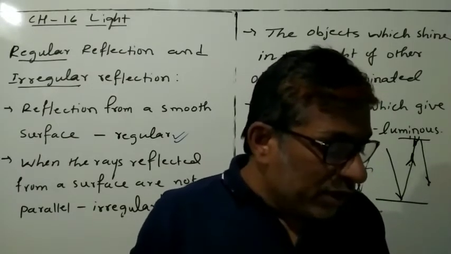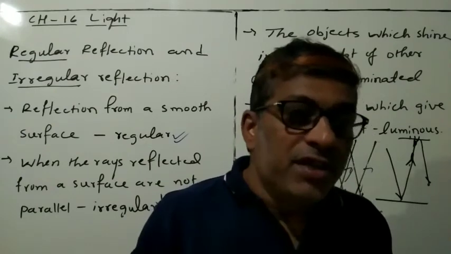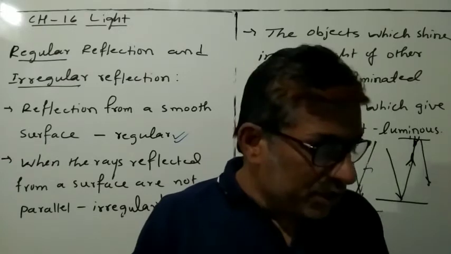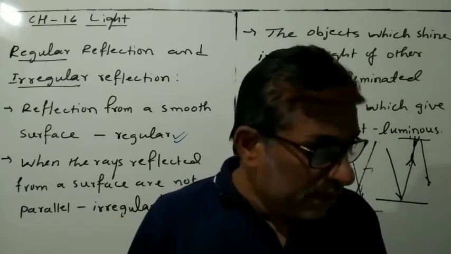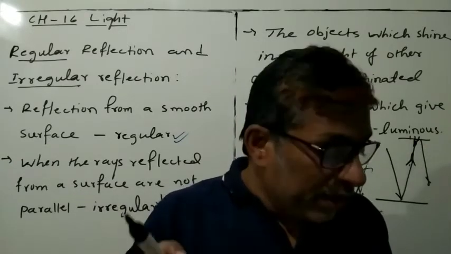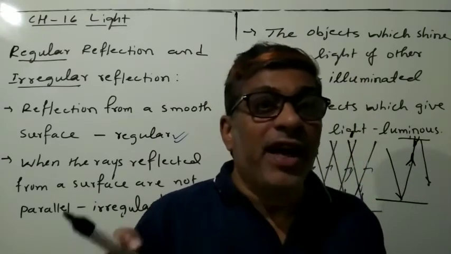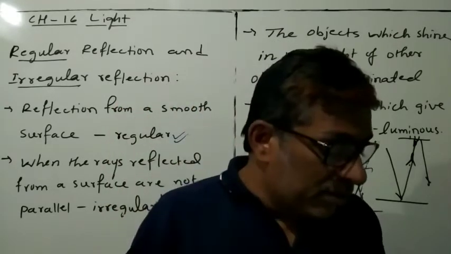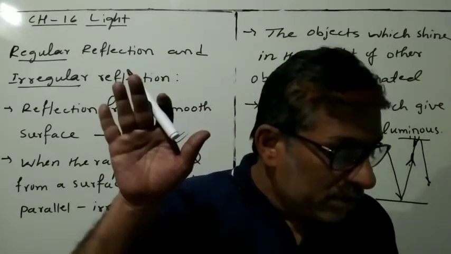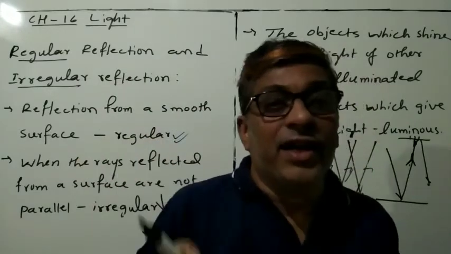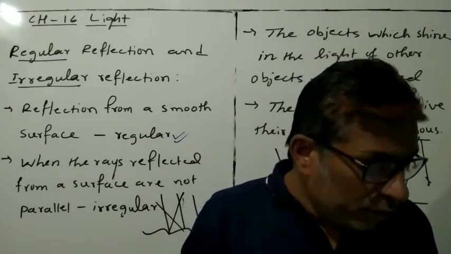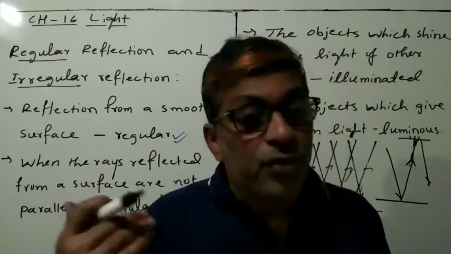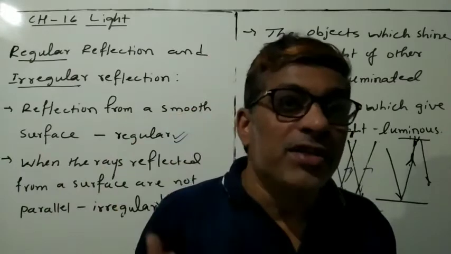Now try to understand this. You know that when you visit the hairdresser, he or she makes you sit in front of the mirror. After your haircut is complete, he or she holds a mirror behind you to show how the hair has been cut. Do you know how you can see the hair at the back of your head?